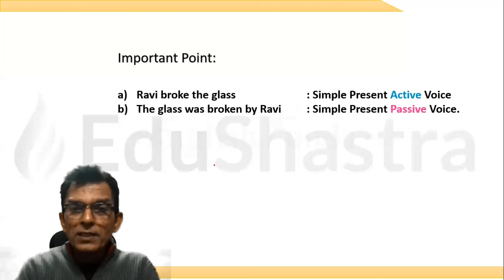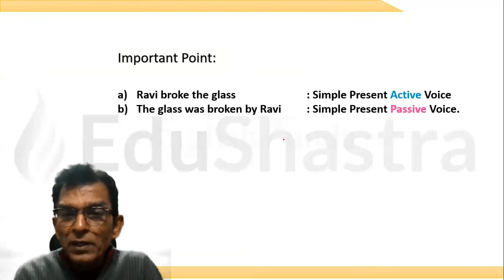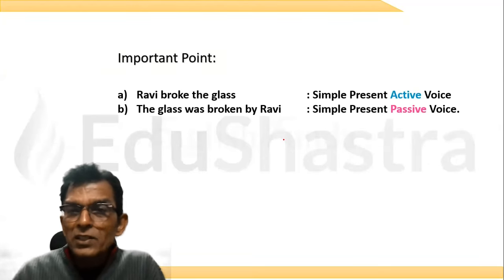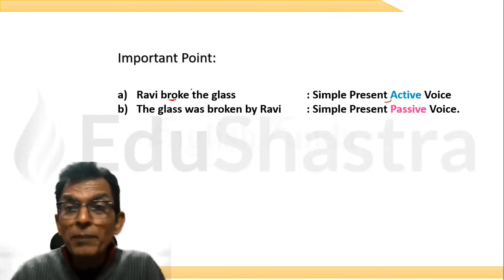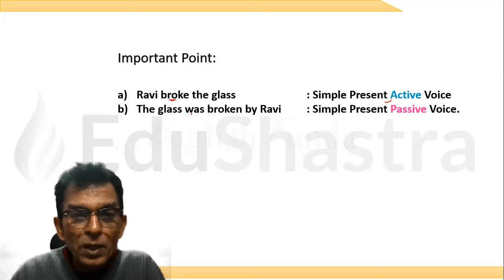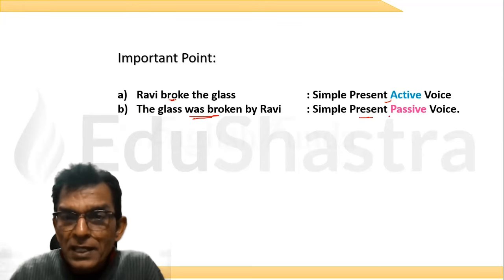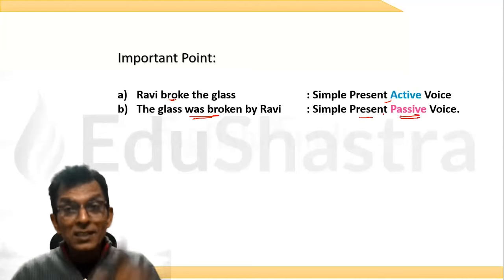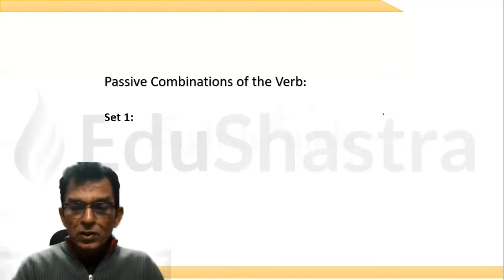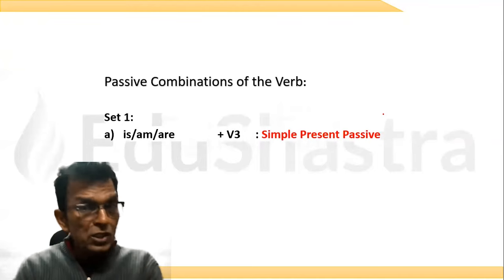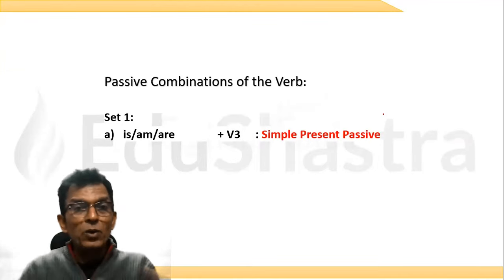See, now what happens is, look at this. Ravi broke the glass is in simple past active voice. This is how we call out the tense. We say simple past active voice. The glass was broken by Ravi. I say simple past passive voice. This is the combination we need to learn. Okay? See, these are the sets. These sets of verbs must be learned by rote.